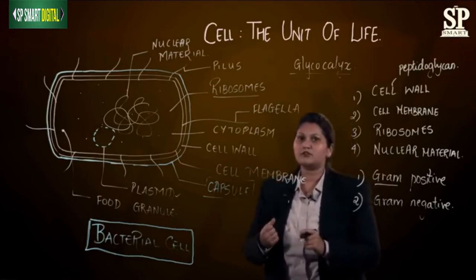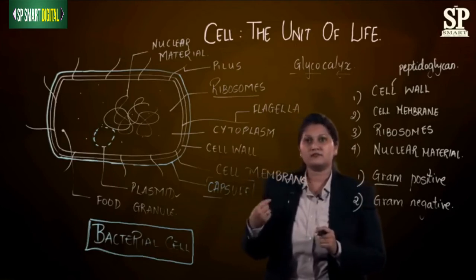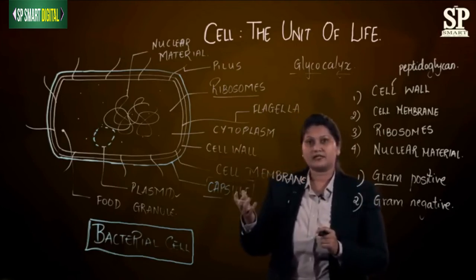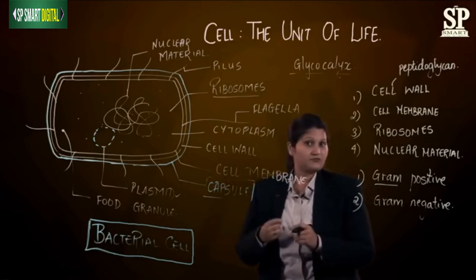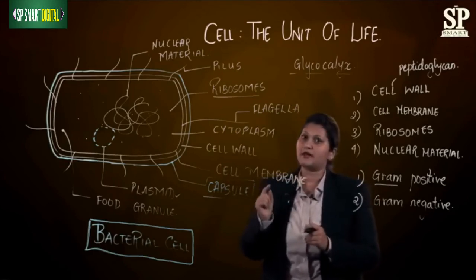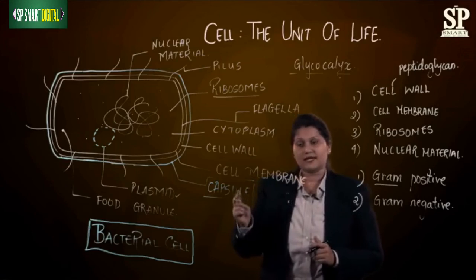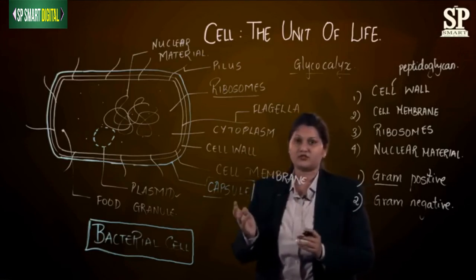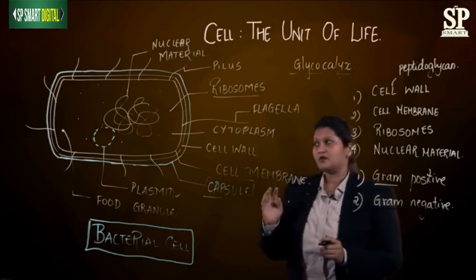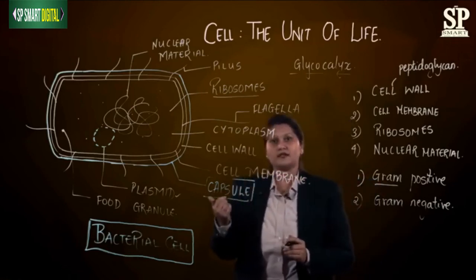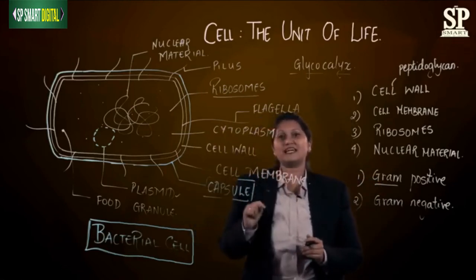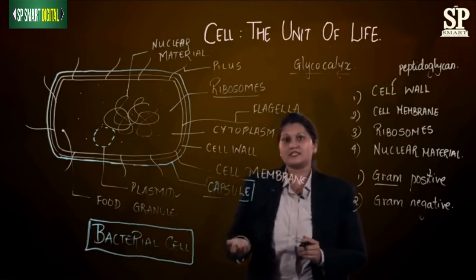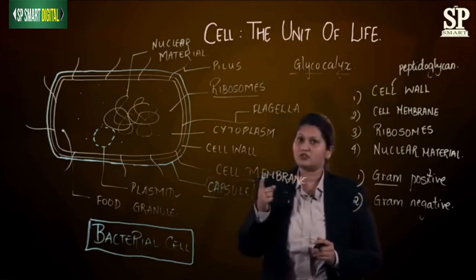What do you mean by a virulent factor? Virulent factor means the ability of that bacteria to cause disease to another organism. So the virulent factor to the bacteria is given by the slime layer, and the capsule layer will give overall protection to this bacterial cell. Also, there are other parts in the bacterial cell. The first part is the cell extension part. The cell extensions which we have to study are of two types.